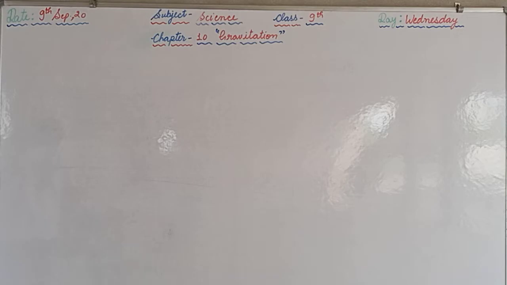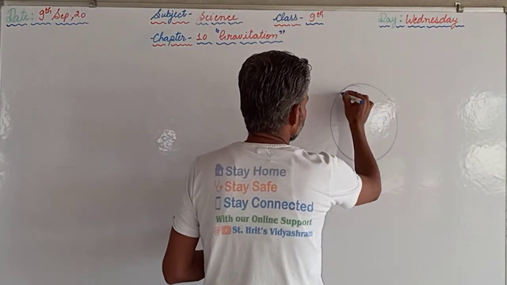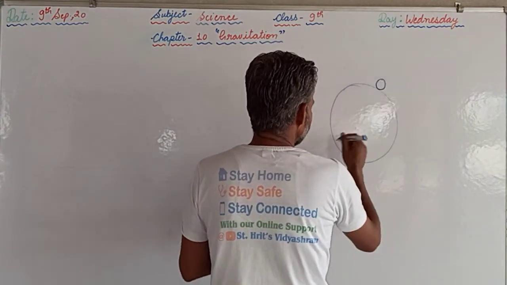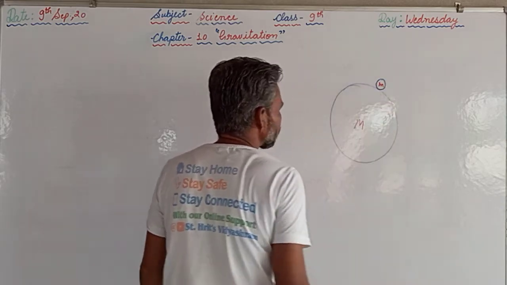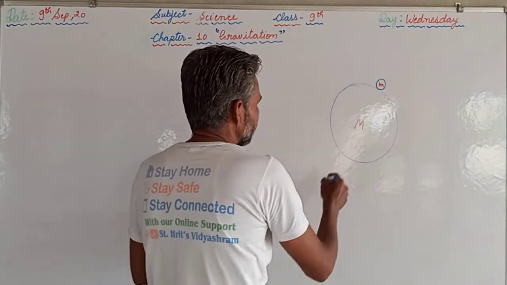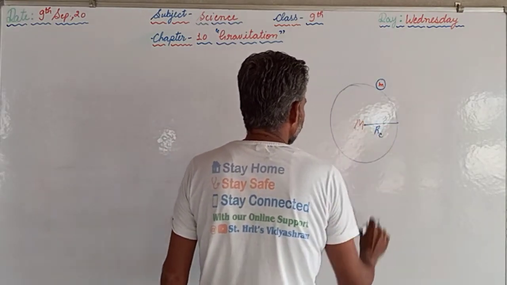Write the formula to find the magnitude of the gravitational force between the earth and an object on the surface of the earth. That we have already done. Suppose the earth is there and any object is there. The mass of the earth is M and the mass of the object is m, and the radius of the earth is r(e).